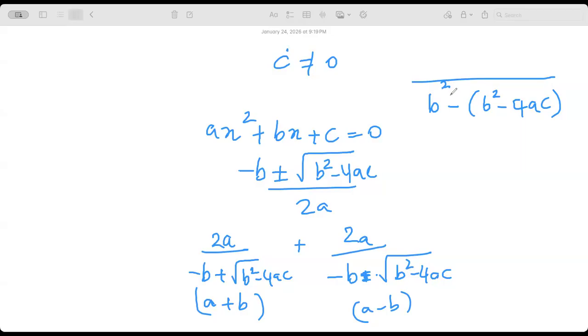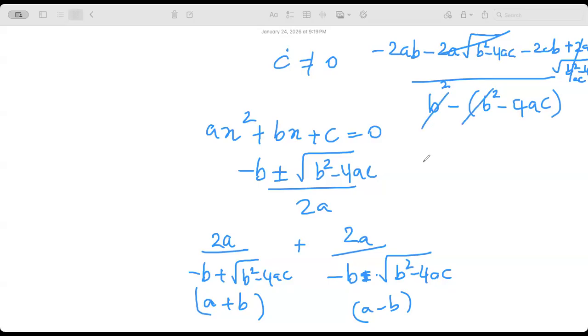Numerator is really messy. So minus 2ab minus 2a times square root of b square minus 4ac, like this. And then you have minus 2ab plus 2a times square root of b square minus 4ac. Am I making sense? Then these both get cancelled. So what do you end up with? Minus 4ab by minus and minus become plus 4ac, right?